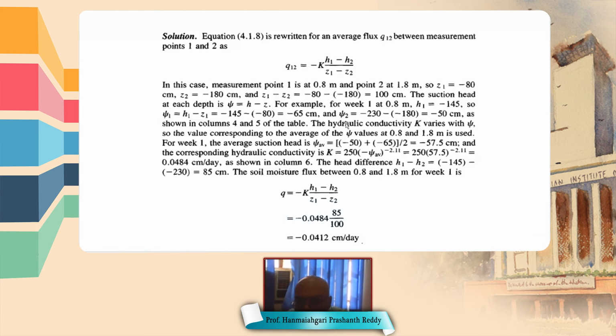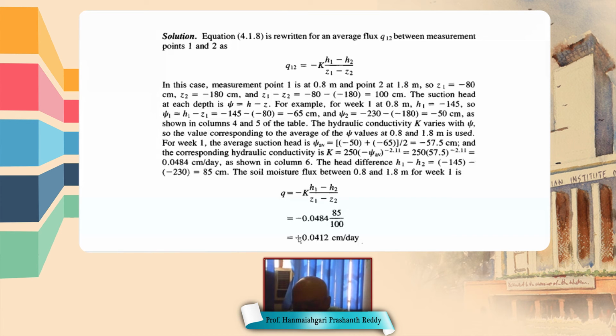So that becomes minus K, that is 0.0484, into 85 over Z1 minus Z2, which is nothing but 100 centimeters. By substituting these values, we get minus 0.0412 centimeter per day. So this is the flow rate.